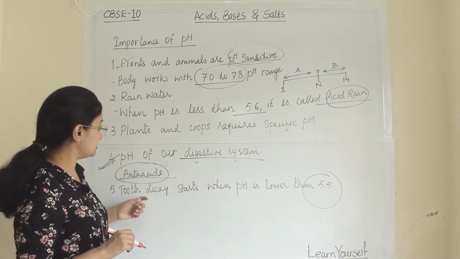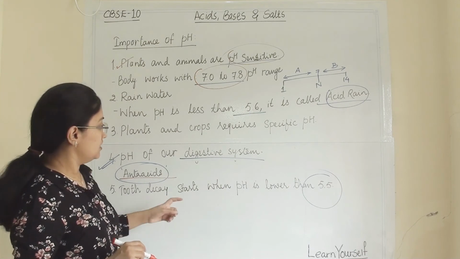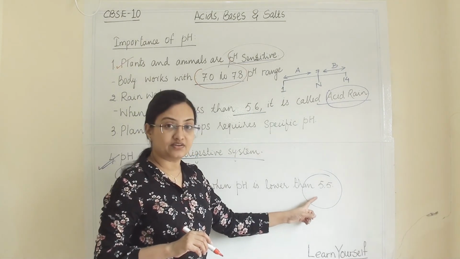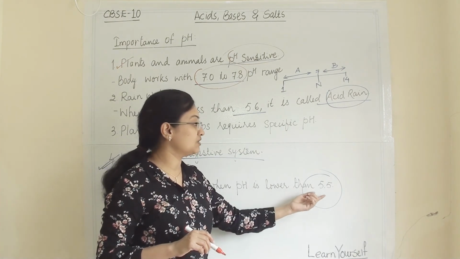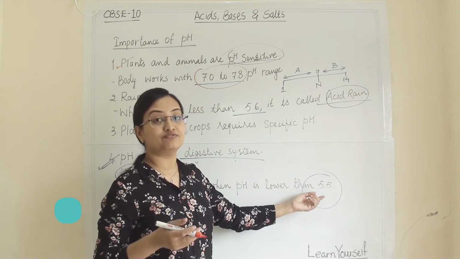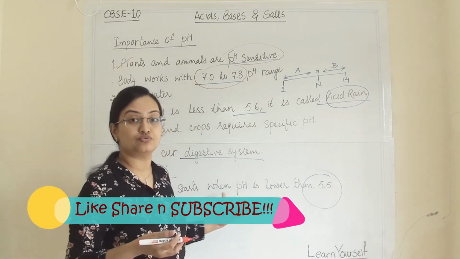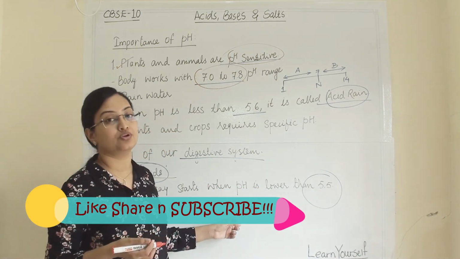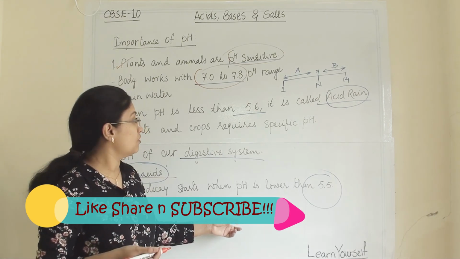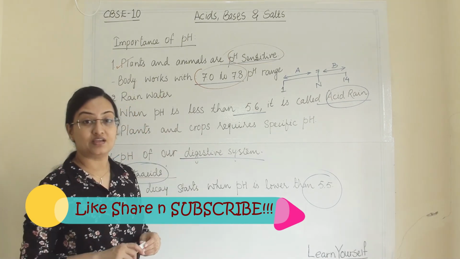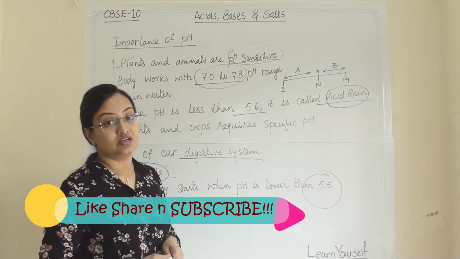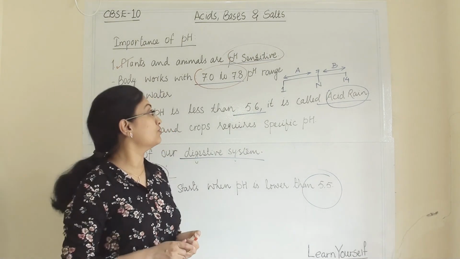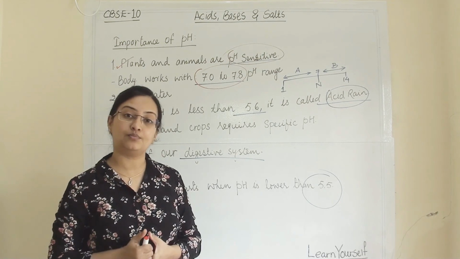At the last, a reason question will come: tooth decay starts in an acidic range, or tooth decay starts when the pH is lower than 5.5. Then you have to explain why it has an adverse effect on our teeth. So these points are very important, and from this you will get discussion type questions, reasons, fill in the blanks or multiple choice questions.